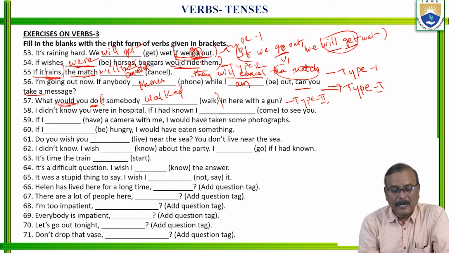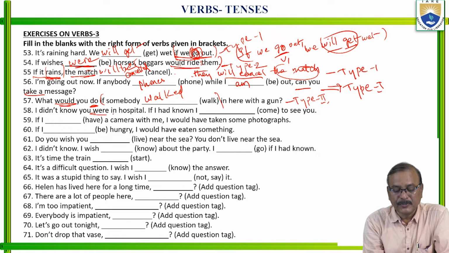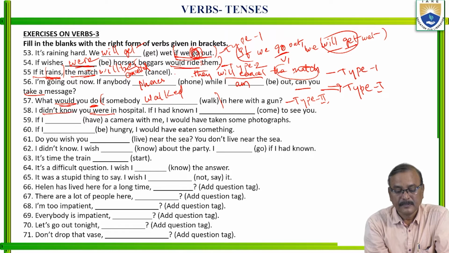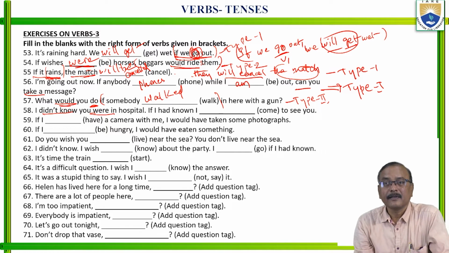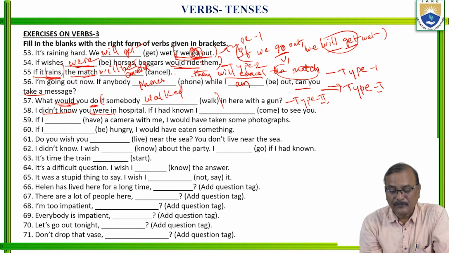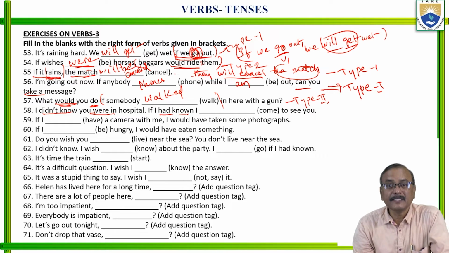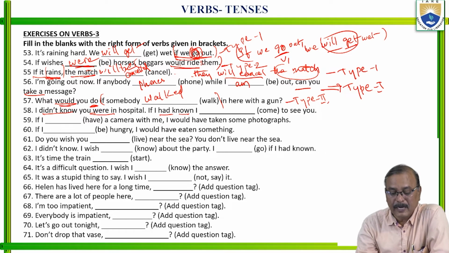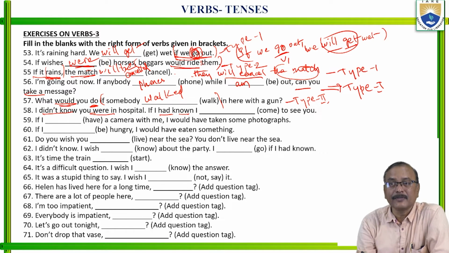Next. I didn't know you were in hospital. We are speaking of a past action. If I had known, in the if clause, third type: past perfect, had plus V3. In the third type, in the main clause, what will you use here?